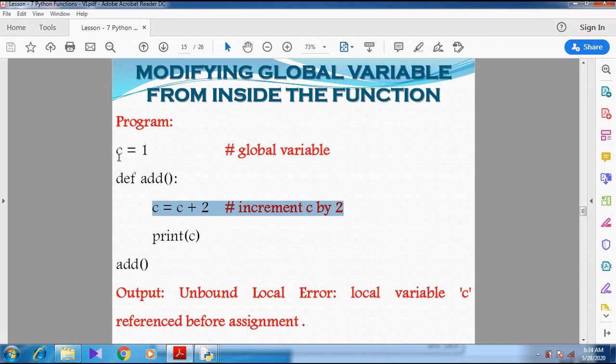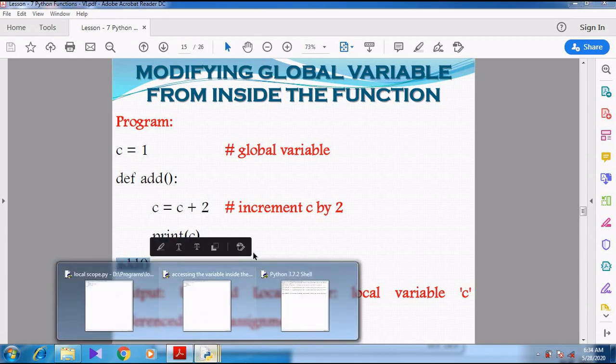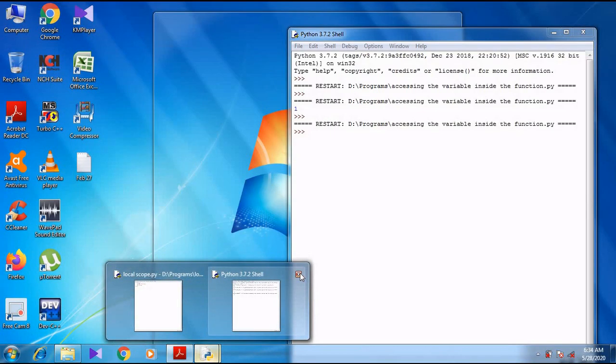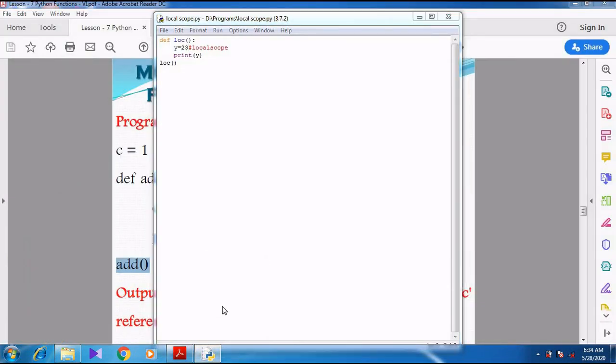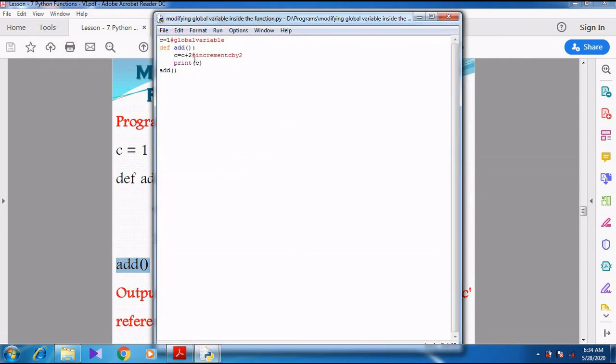It shows an error, because you are trying to modify the value. Add is the function name, and c is a global variable, which is already declared. I am trying to change c equal to c plus 2, to increment it, and then I print the value of c, and here I call the function add. So here I am trying to increase the value.